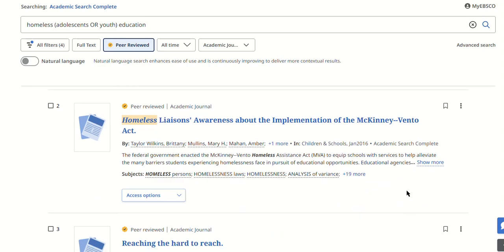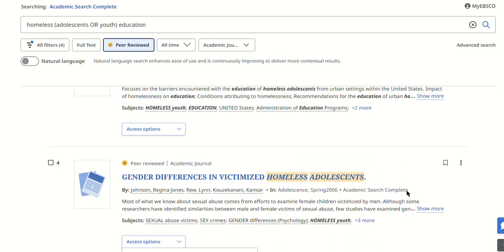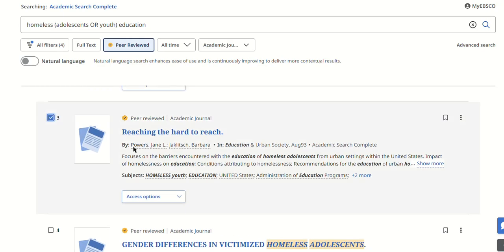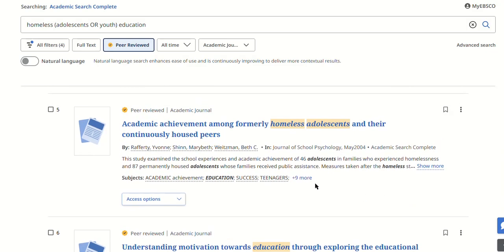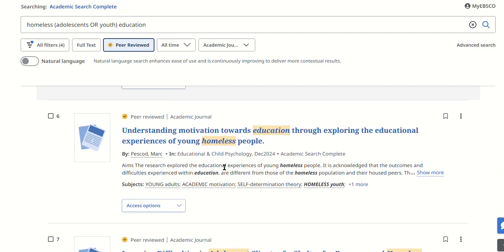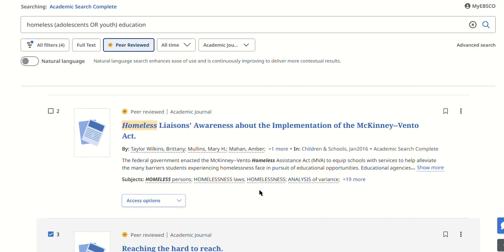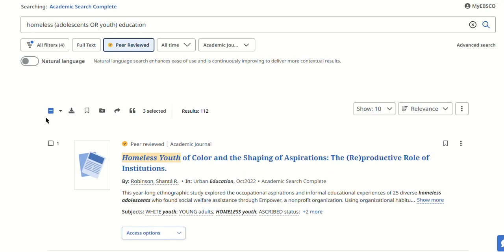Now I'm going to take a look at these and see if I can choose a few that I want particularly to take a look at. Academic achievement, that sounds like education. There's education. So I've chosen 3 of these. And you notice as soon as I click those boxes up here, a row of icons appeared. There's a number of them here. There's a download icon. Don't use that for a number of articles because it'll only download the description, this material here.